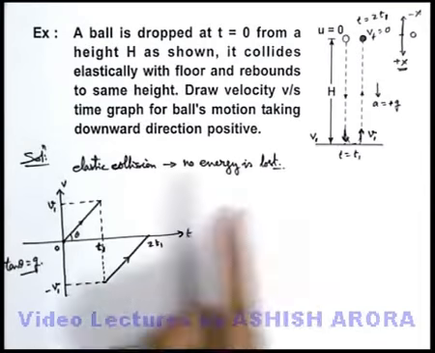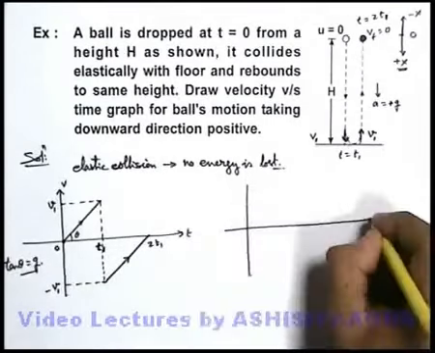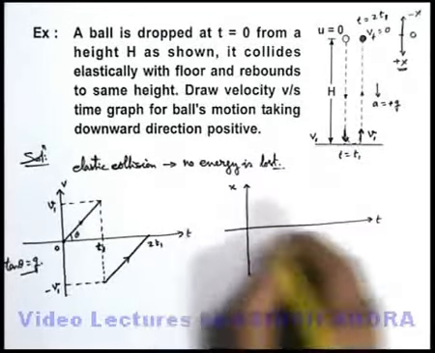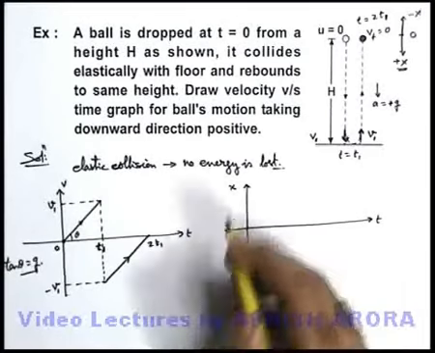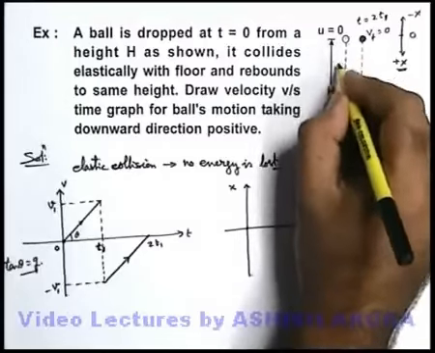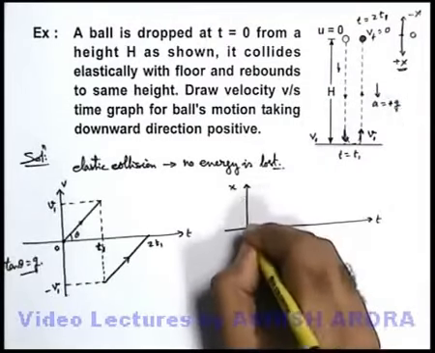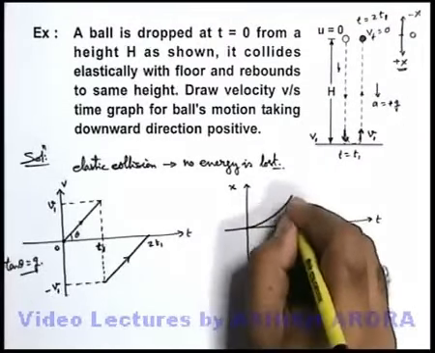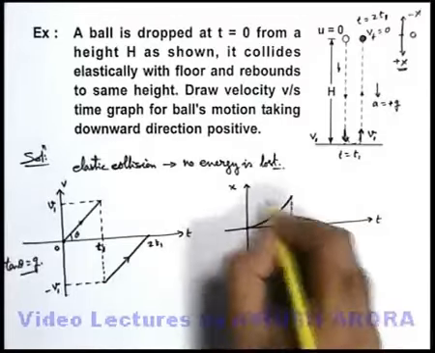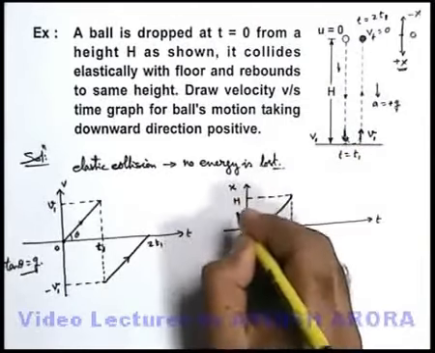For the same motion, it is not asked in the question, but if we wish we can easily draw the displacement time graph also. Let us draw it. If we draw the displacement time graph, we can take downward direction positive. So during downward motion, we can see velocity is positive as well as acceleration is positive. So we'll draw the graph like this, which corresponds to positive velocity and positive acceleration. And at time t1 it will strike the ground, which is at a position h.